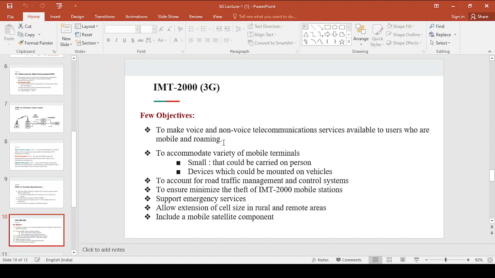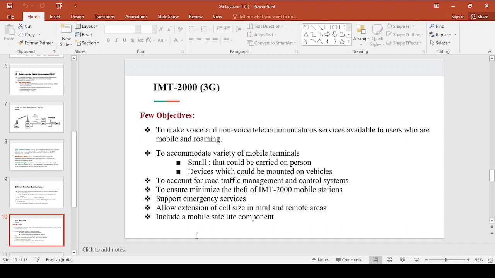The next objective is to accommodate a variety of mobile terminals, that is, small devices or devices which could be mounted on vehicles. A variety of mobile terminals can be accommodated, those carried by a person or mounted on vehicles, right?